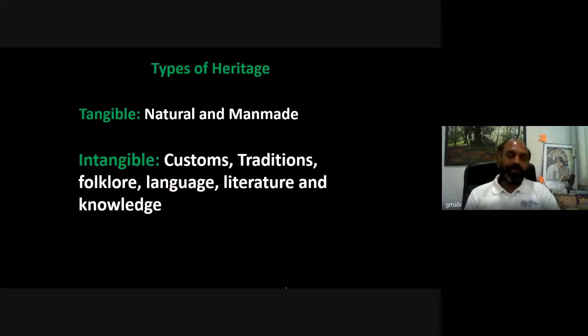So now we can see types of heritage. There are two different types of heritage, tangible heritage and intangible heritage. Tangible heritage encompasses natural and man-made heritage. And in the intangible category, we have customs, traditions, folklore, languages.